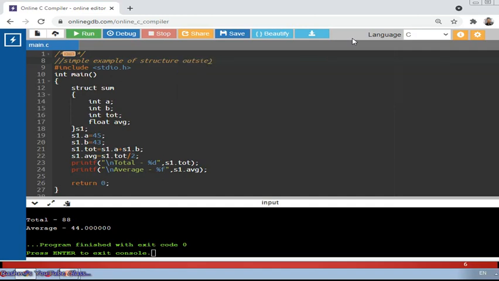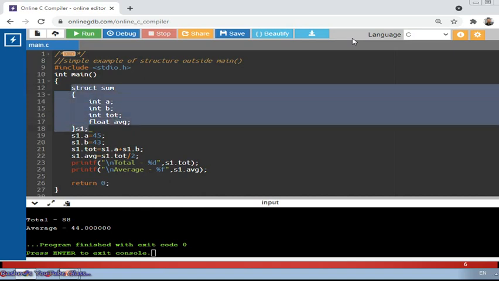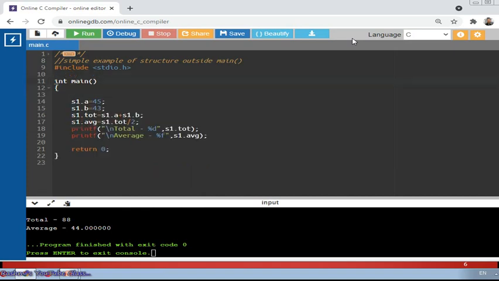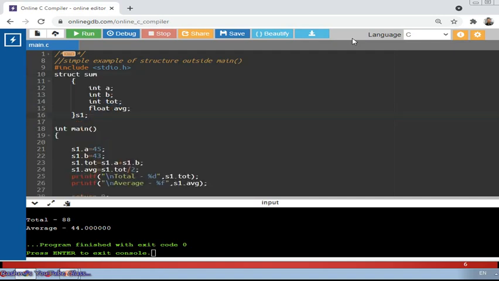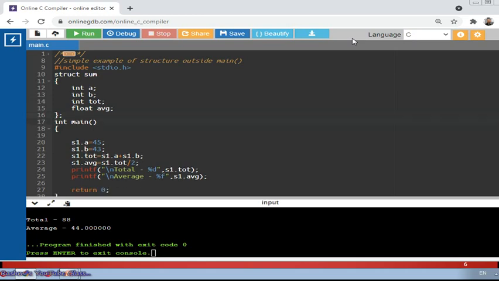Outside main function. So now in this case, I have to cut the entire content and keep it outside the main function. Here I made the structure sum, then the variables I'm just keeping properly so that you can understand better. Now closing the variable there, closing the structure there by putting the semicolon.